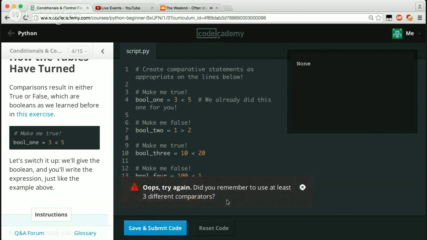Cool. Awesome. Oh, we need to do something right. Do you remember to use at least 3 different ones? Oh, we got to use 3 different ones. Okay. So